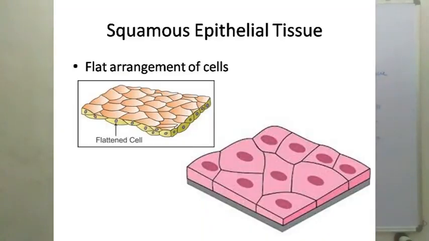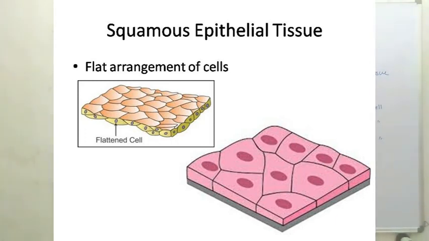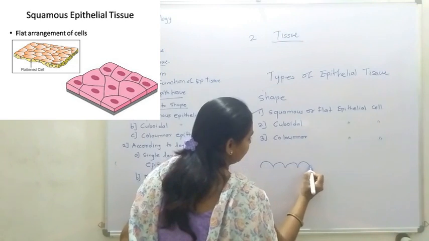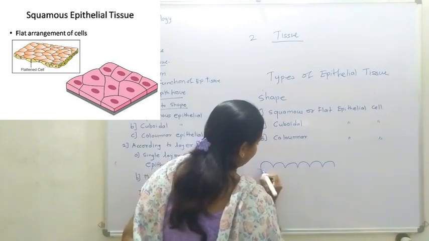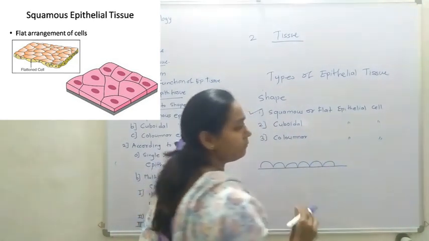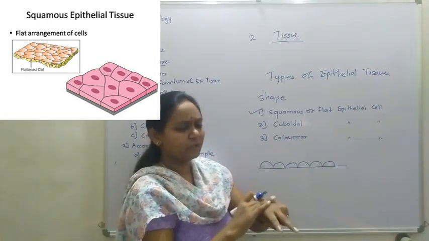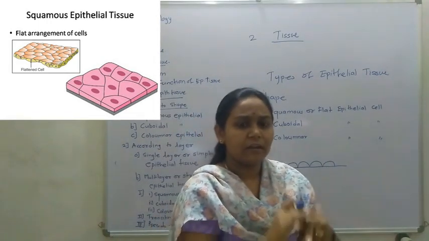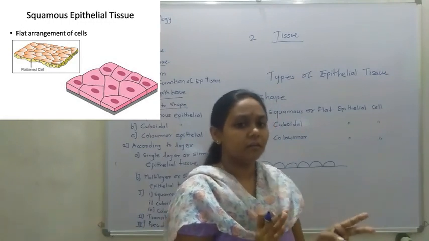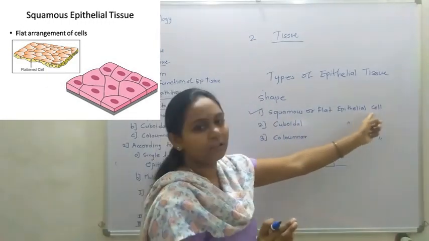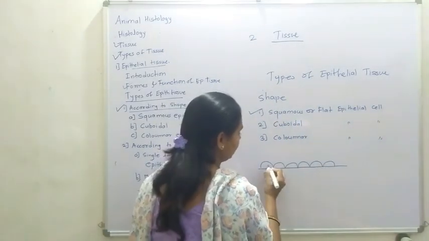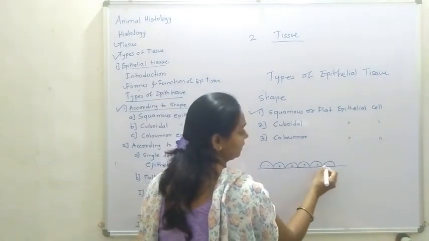First we are studying the squamous epithelial cells. What are squamous epithelial cells? They are simple flat cells arranged on the basement membrane, present on our skin and the outer layer of any organ. The flat epithelial cells are arranged on the compulsory basement membrane.